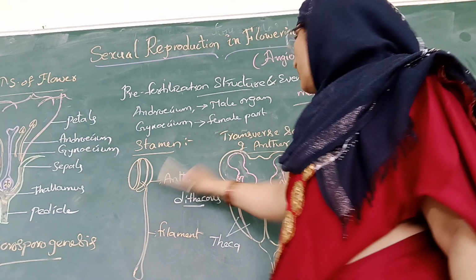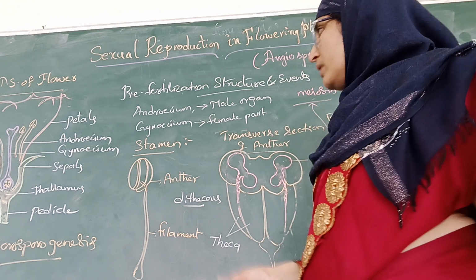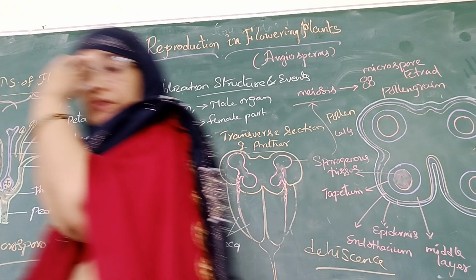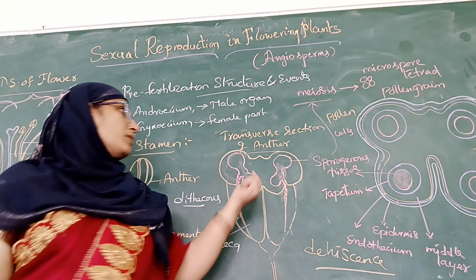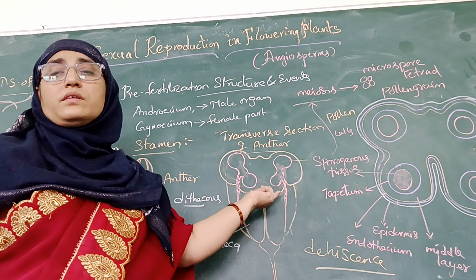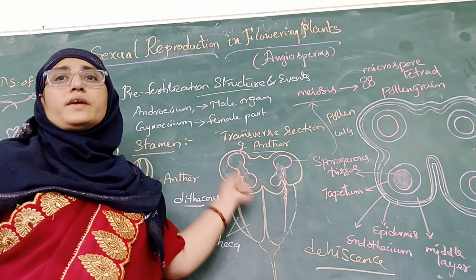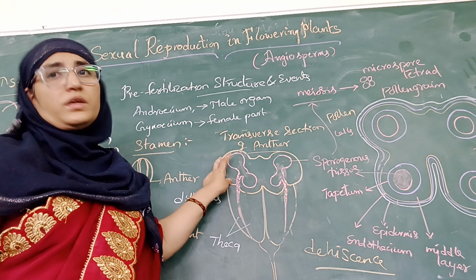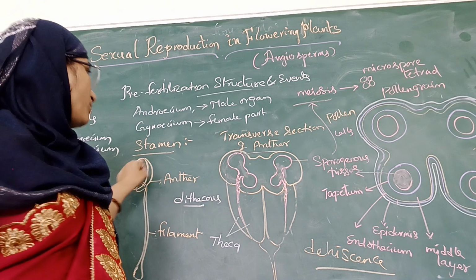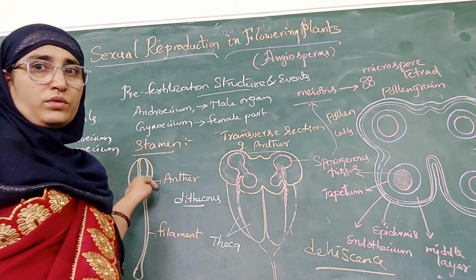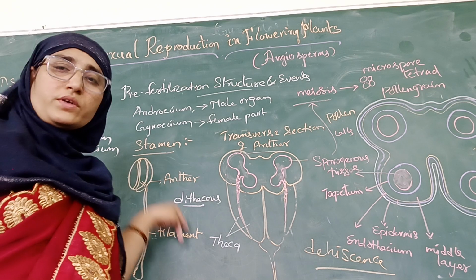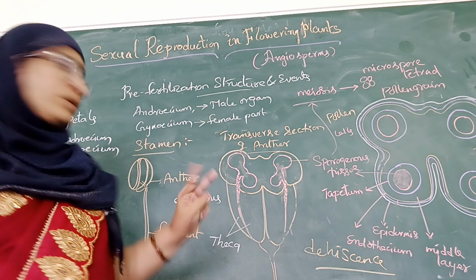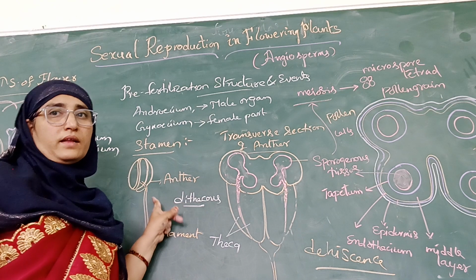When we observe the transverse section of a bilobed anther, it shows a 4-sided structure containing 4 microsporangia at its corners, 2 in each lobe. Each lobe contains 2 theca, so it is called a dithecous anther.